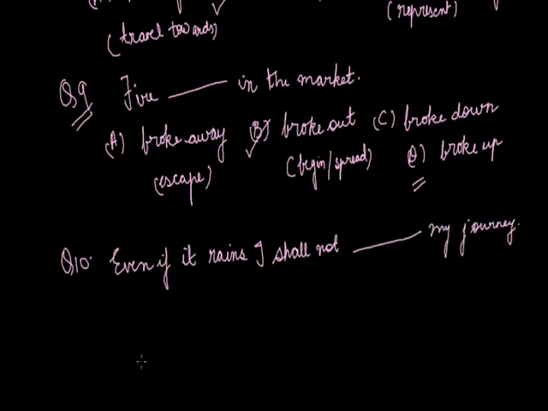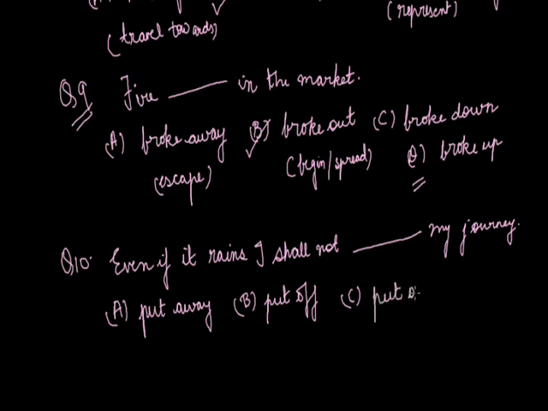And the options for you are, which phrasal verb is suitable to be filled in? Put away. Option B is put off. Option C is put out. Put by.